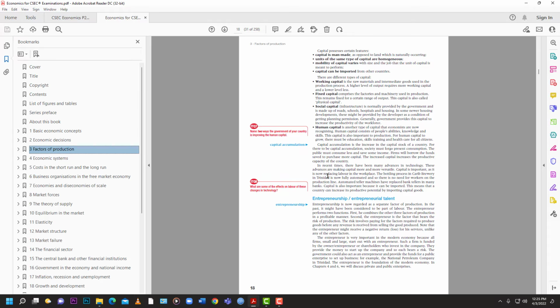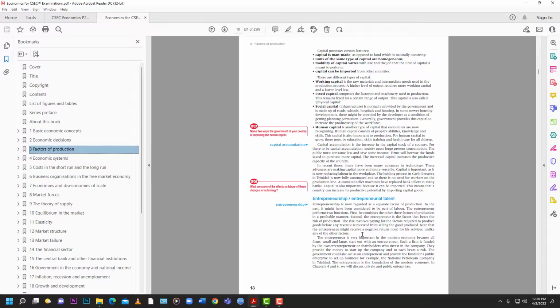That is the skill that is used to bring all the other factors of production together to engage in the production of a good or service. So entrepreneurship is now regarded as a separate factor of production. In the past, it might have been considered to be part of labor. The entrepreneur performs 2 functions. First, he or she combines the other 3 factors of production in a profitable manner. Second, the entrepreneur is a factor that bears the risk of production.